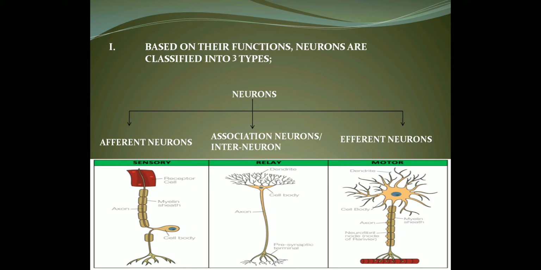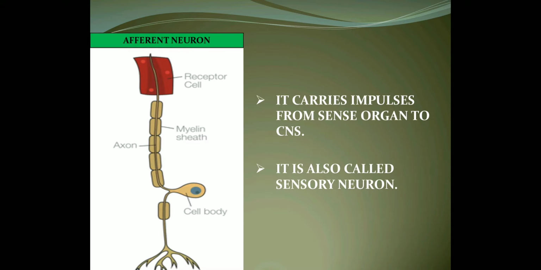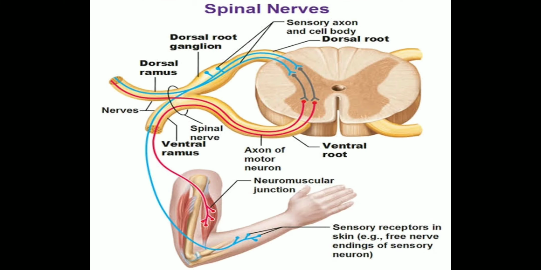Let's see the details of each. Let's start with the first one, that is afferent neuron. These neurons carry impulses from sense organs to the central nervous system, and as they carry the impulses from sense organs, it is also called sensory neuron, and it is found in the dorsal root of spinal cord.